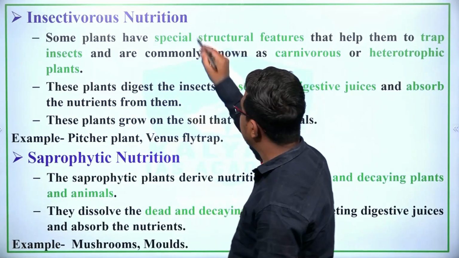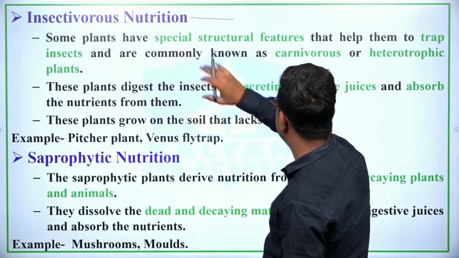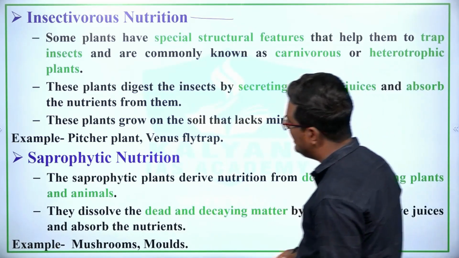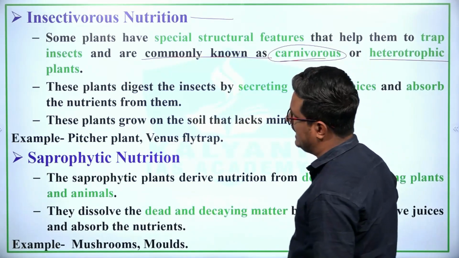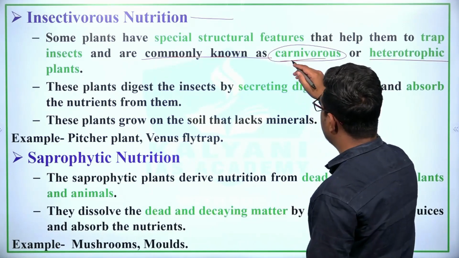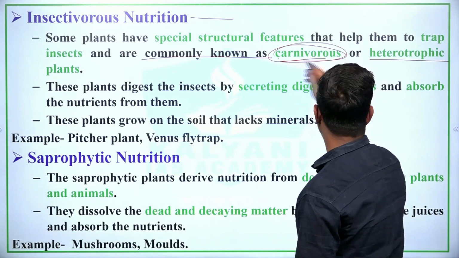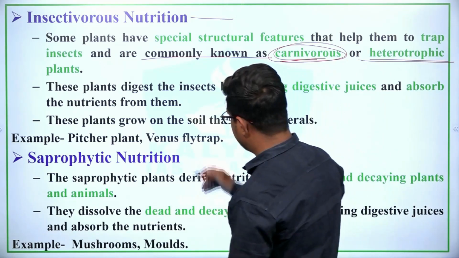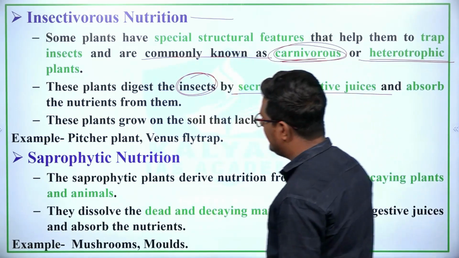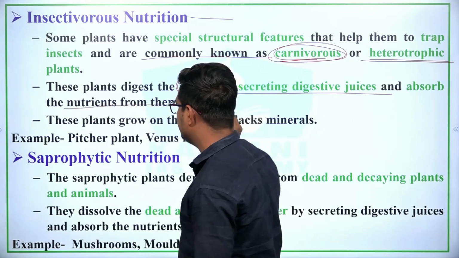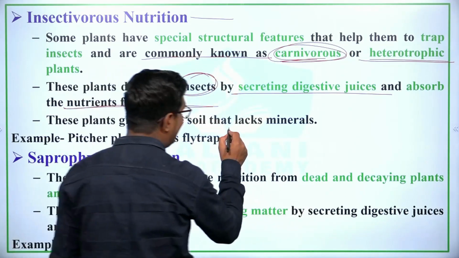Next is insectivorous nutrition. Some plants have special structural features that help them to trap insects and are commonly known as carnivorous or heterotrophic plants, right? These plants digest insects by secreting digestive juices and absorb the nutrients from them, right? These plants grow on the soil that lacks minerals.